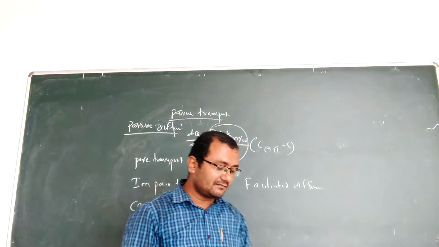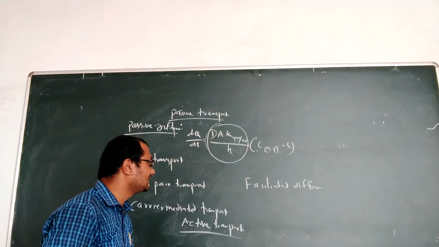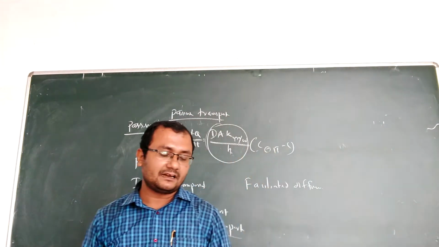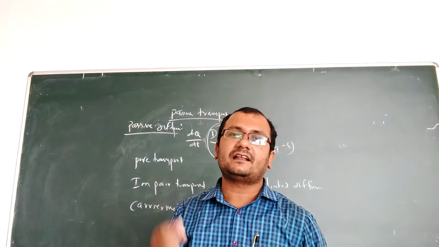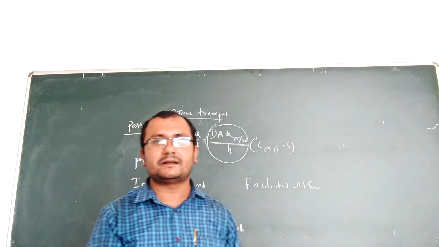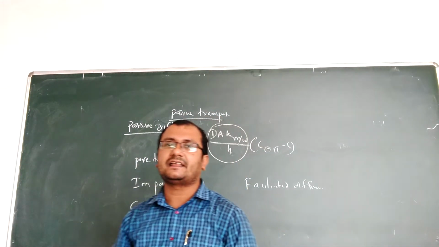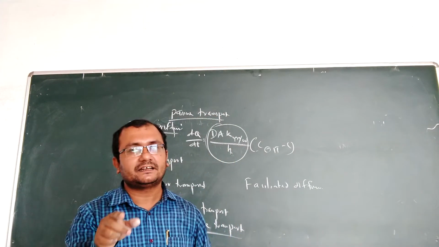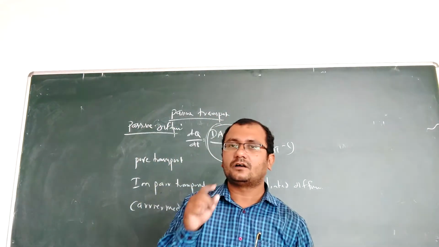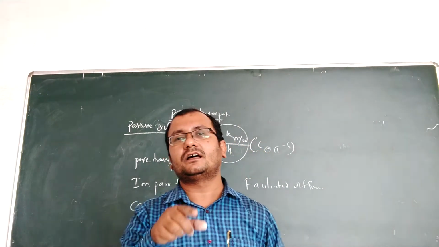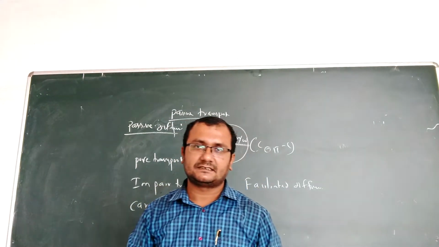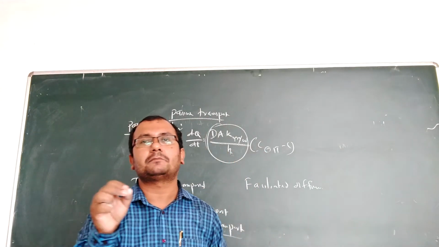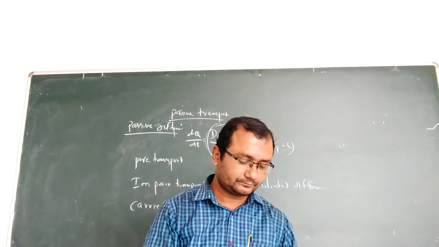Then your next one, facilitated diffusion. Facilitated diffusion means the drug will be transported in the downhill movement. Downhill movement means as per concentration gradient by a carrier. That means it is a carrier mediated transport. Also, it will follow the diffusion process. So that's why this process will be faster than the normal passive diffusion mechanism.